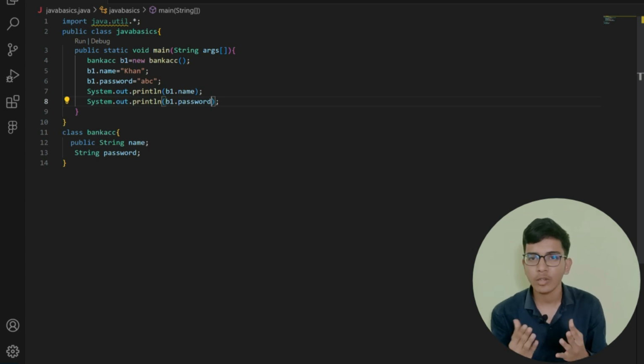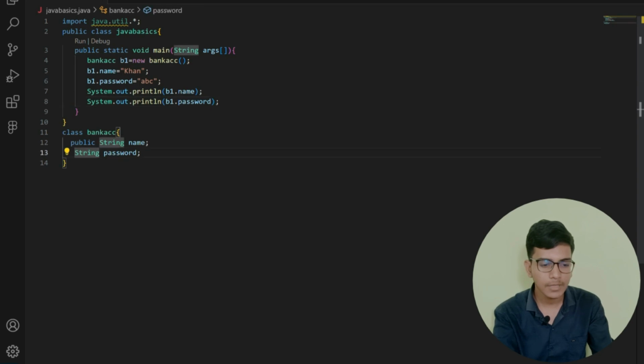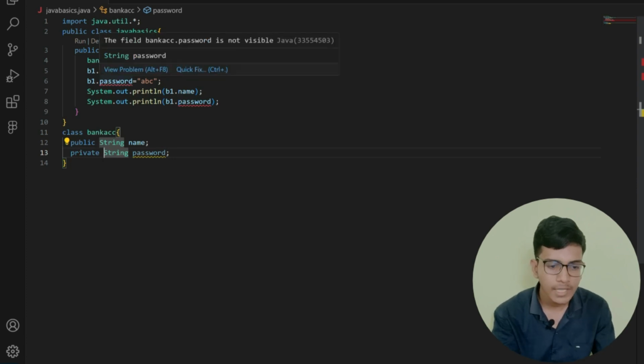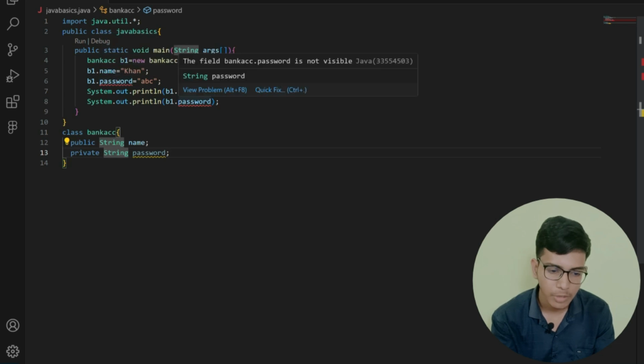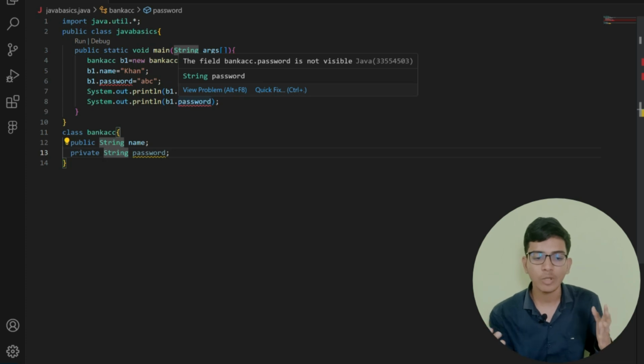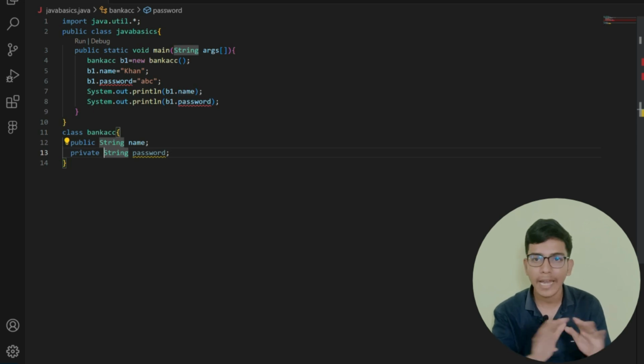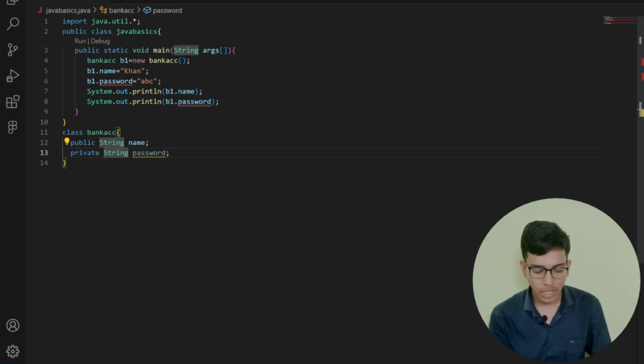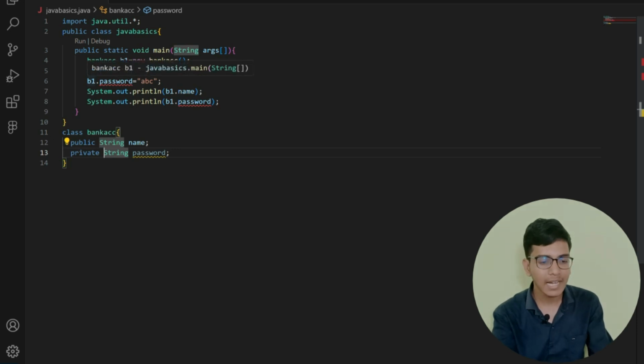Now I want to secure the password, or the sensitive information of my user. So to secure the sensitive information of my user, I need to write the private keyword here. If I write the private keyword, you can see that it is showing me an error. It says that the field is not visible, and it can't find the password attribute in the class, because the private keyword will hide the actual password of my user. So I can't access it through my main program because it is outside of the class, right?